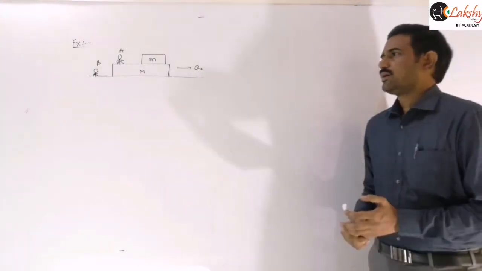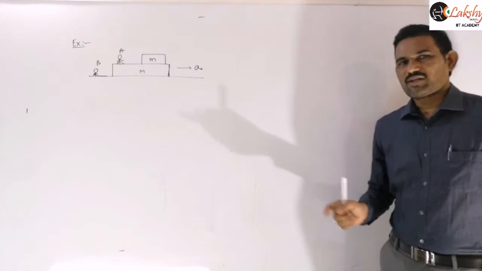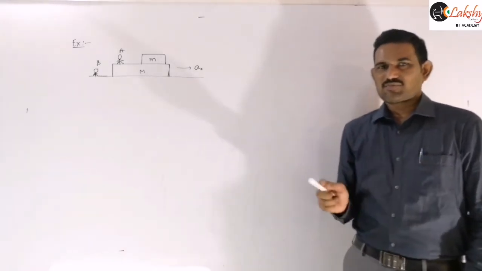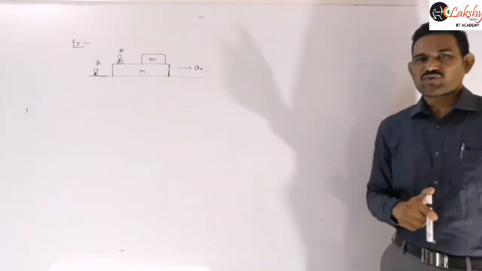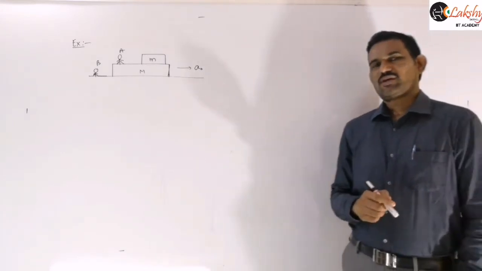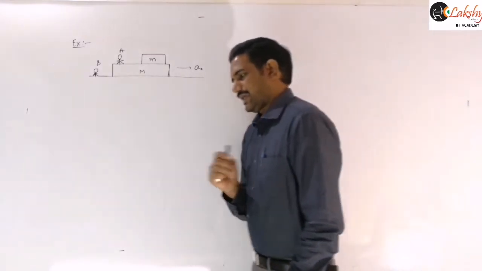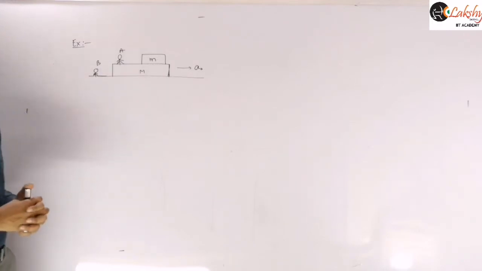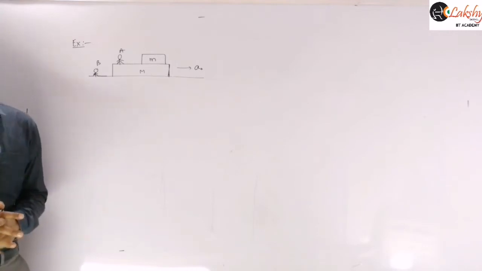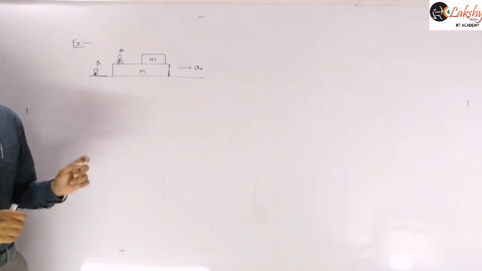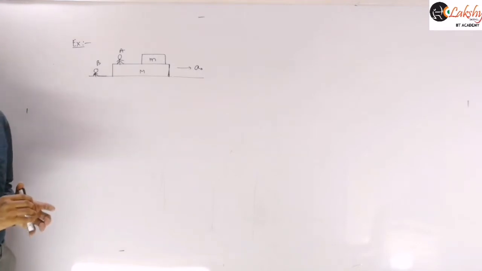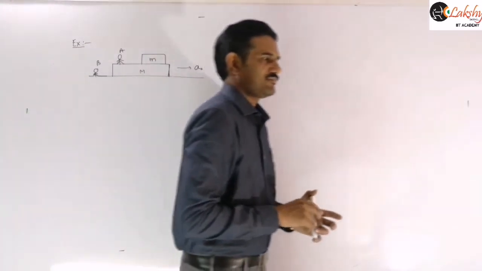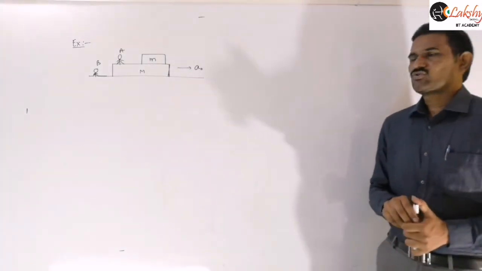Consider a large plank of mass M, capital M, and a small block of mass m, small m, moving together without any relative slipping between them, with an acceleration a naught, as shown in the figure. Now consider two observers A and B.